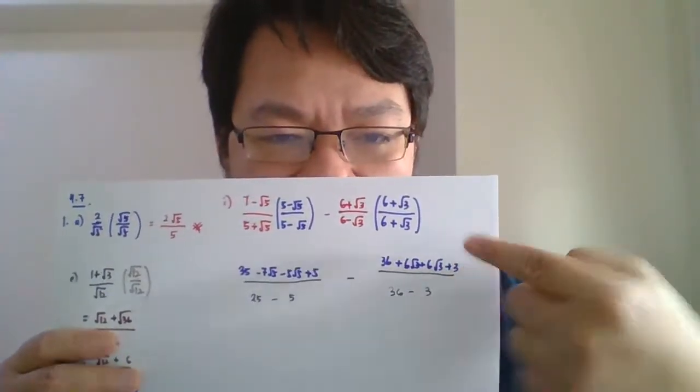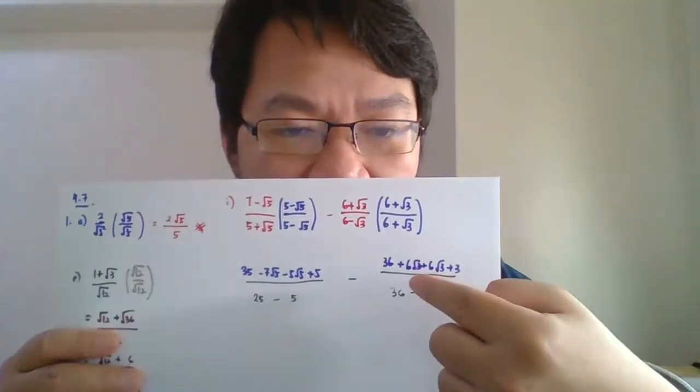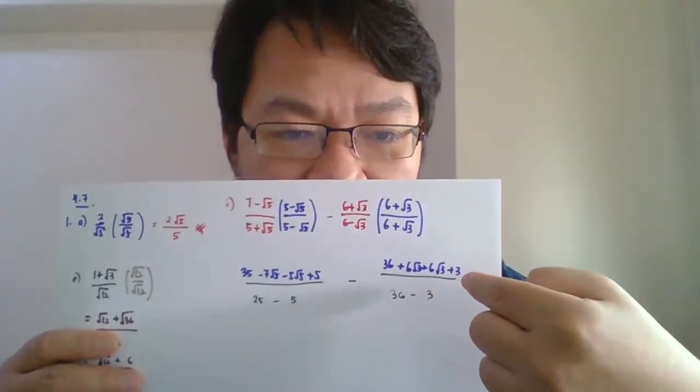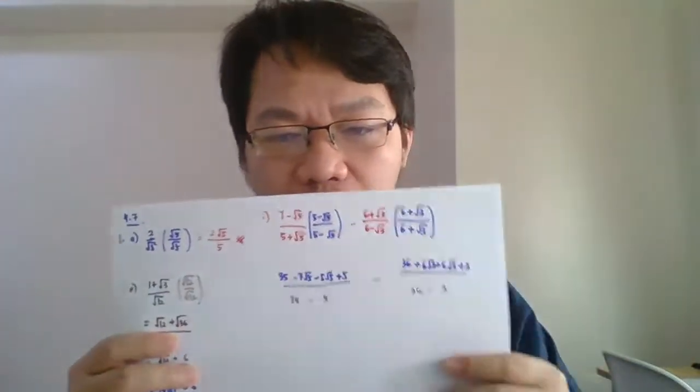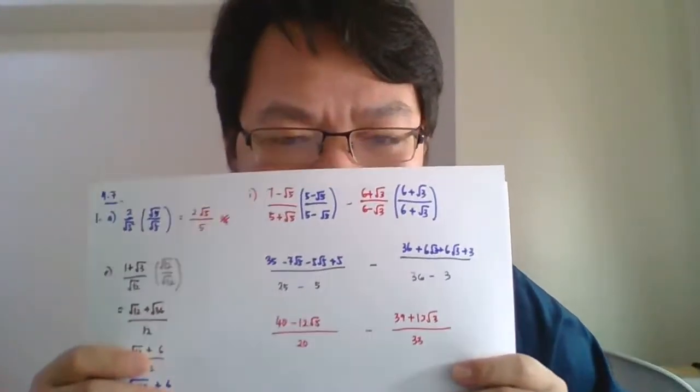And surd 5 times positive 5. And right here, 36. And then we got 6 surd 3, 6 surd 3, and we got 3. Okay, now we simplify both on the top. So we are supposed to get, the first one is 35 plus 5, 40, minus 12 surd 5. Minus 33, the second is 39 plus 12 surd 3. Okay, guys. This is what I get.